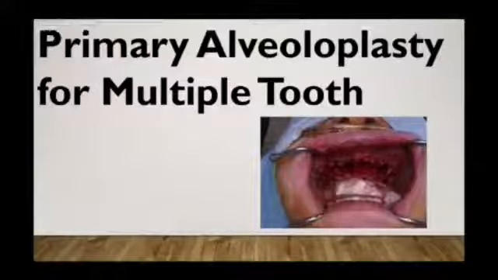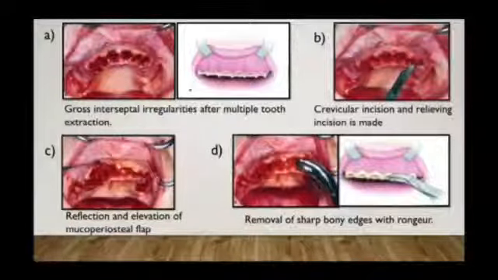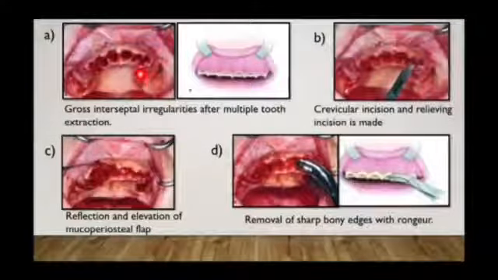Now the primary alveoloplasty for multiple teeth. The procedure is almost the same as that mentioned above for a single tooth. Here, after the extraction of teeth, multiple gross interseptal irregularities may be seen.